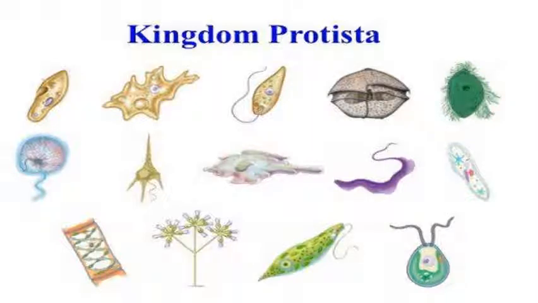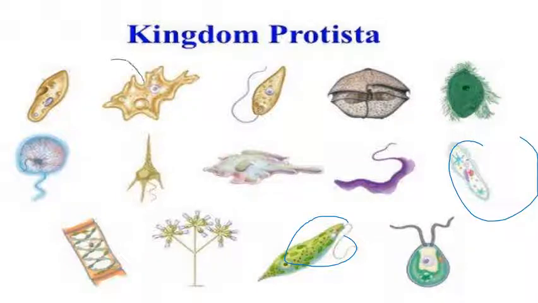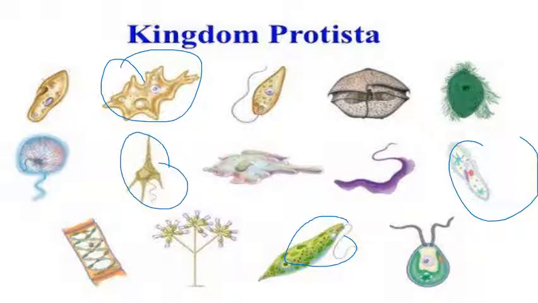Now we talk about the kingdom Protista. As I have shown you in these slides, the figures of various protists, various protozoans and diatomaceous algae, come under the diversity of Protista. This is Paramecium, this is Euglena, this is some kind of amoeba. All I have mentioned here are diatomaceous algae. This is Gonyaulax, a diatomaceous algae, which produces red tides.